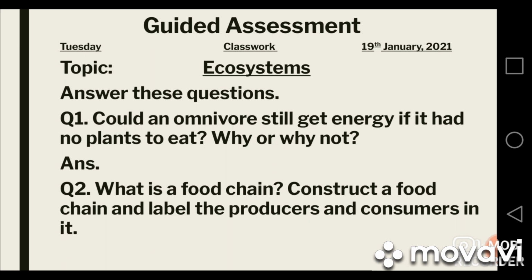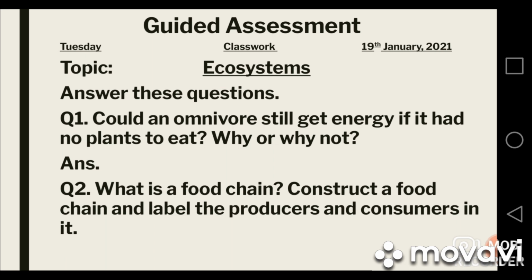This is the guided assessment. You have to answer these questions on the loose sheet so that you can submit it at school. I have discussed these questions already in the reading. You can take help from there or you can take help from the textbook also.